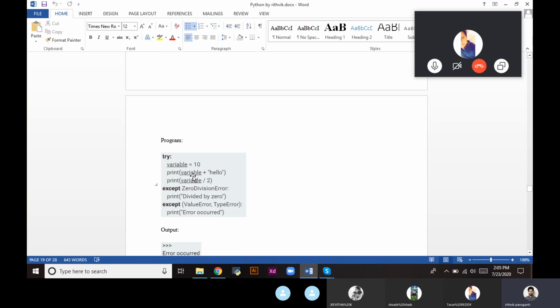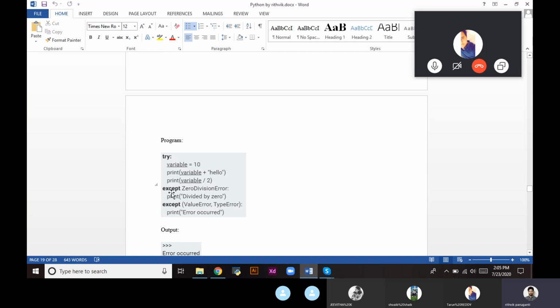So print variable plus hello. This is a string and this is an integer. Then print variable divided by 2. So here 10 divided by 2, there is no error. So the print value must be 5. The answer must be 5.